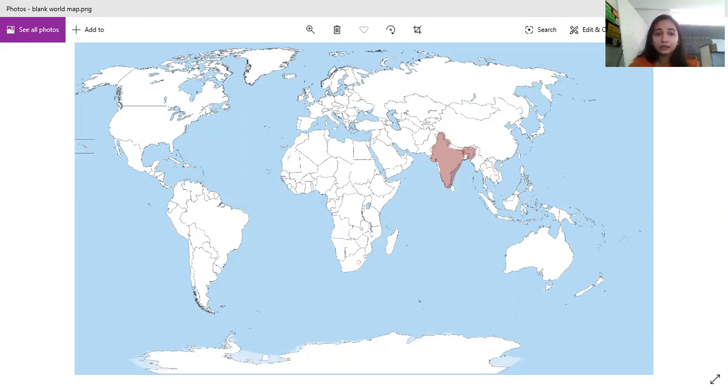Once you color it, you draw a line, draw an arrow, and mark it as India. Clear? No other country we will mark. We will only mark India and the continents. Next, let us mark all the continents.